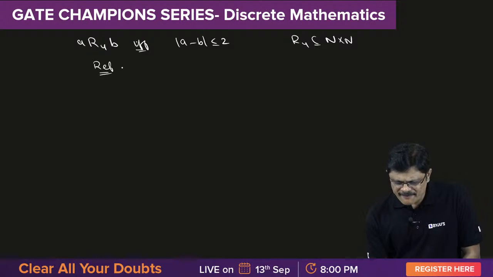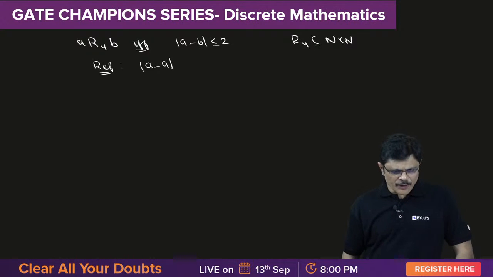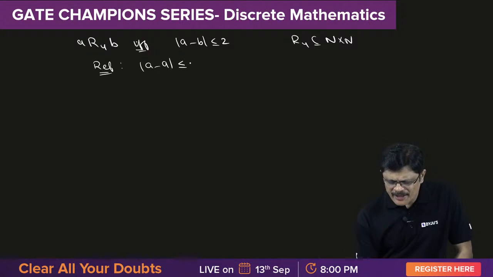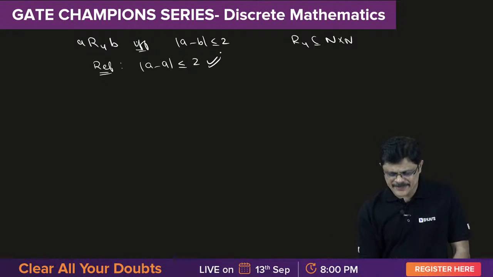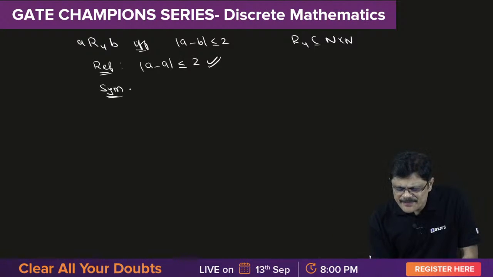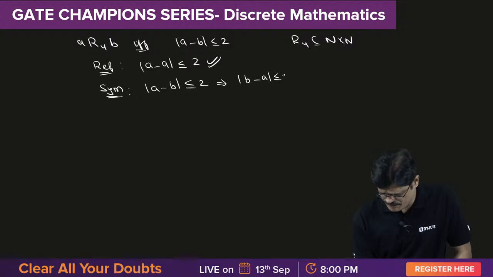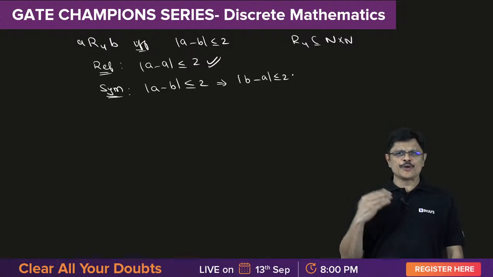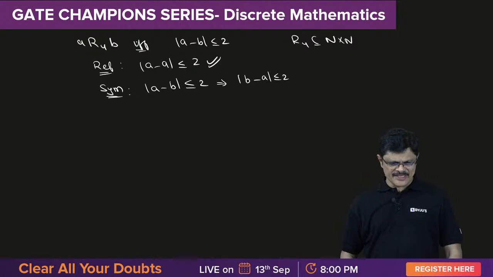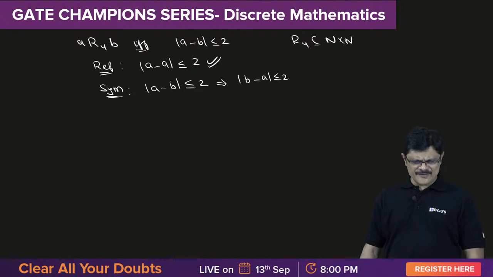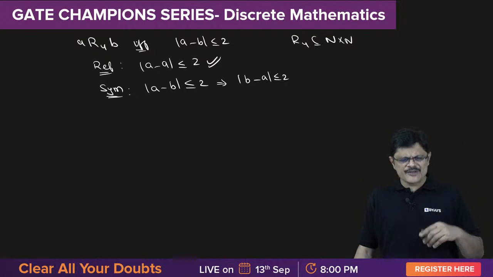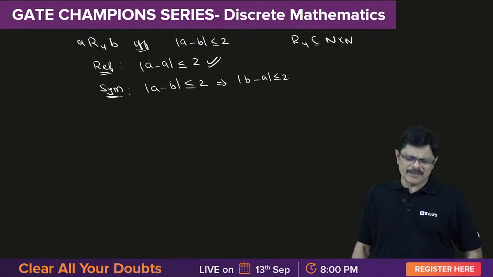Reflexive. Is it reflexive or not? Mod A minus A, because A should be related to A. Mod A minus A should obviously be 0. It is less than or equal to 2. Reflexive, it satisfies. Symmetry also it satisfies, because mod A minus B less than or equal to 2 means mod B minus A is also less than or equal to 2. A related to B means B related to A, satisfied. Irreflexive it is not satisfied. Whenever it happens to be reflexive, it cannot be irreflexive. That is a simple story, my dear friends.